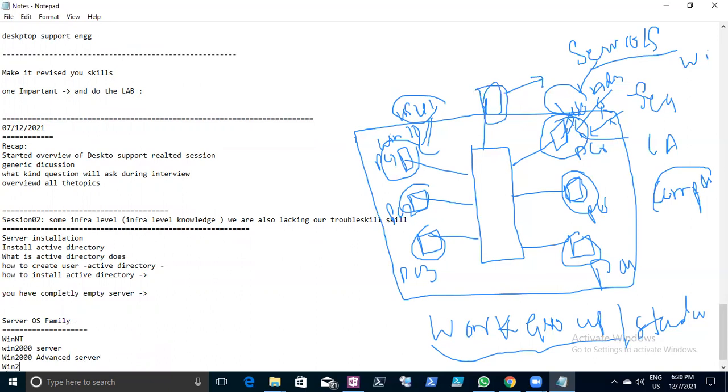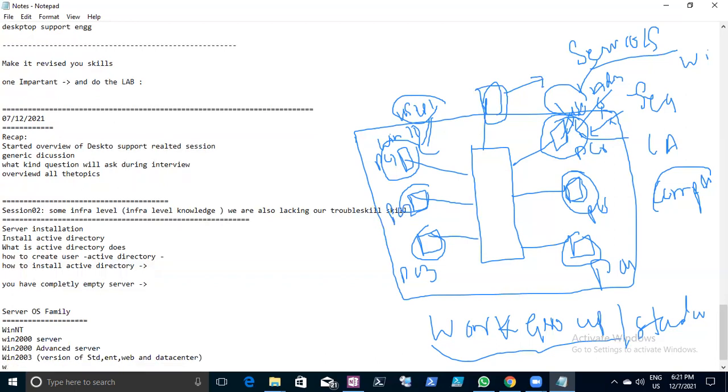Then they released Windows 2003 Server. Again, you have a couple of versions of 2003: Standard Edition, Enterprise Edition, Web Edition, and Datacenter Edition. That is how they made editions of the operating system. These are the editions.